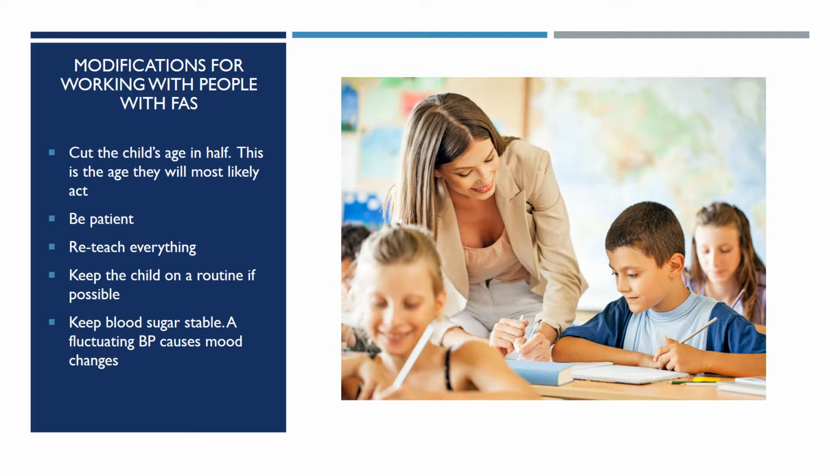When working with people with FAS, the modifications that need to be made are the following. First off, you need to cut the child's age in half. This is the age they'll most likely act. You need to be patient, reteach everything over and over, keep the child on a routine if possible, and keep blood sugar stable. A fluctuating BP causes mood changes.